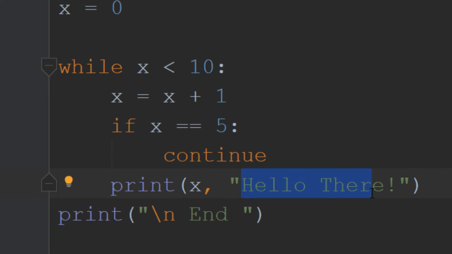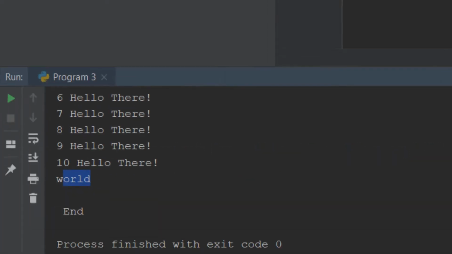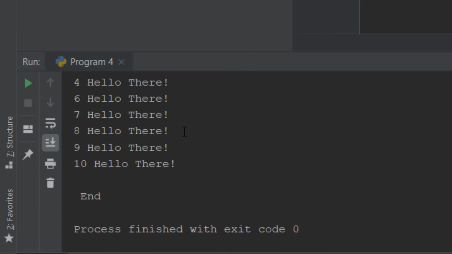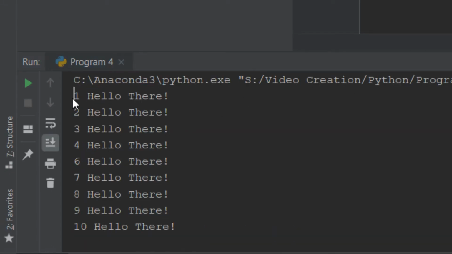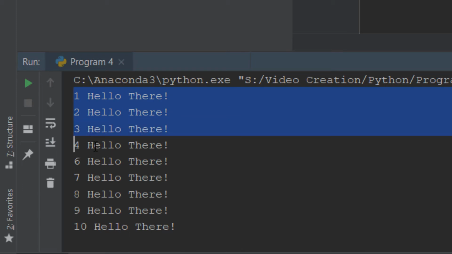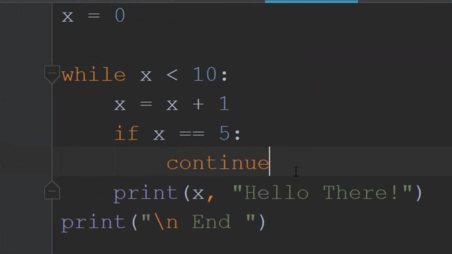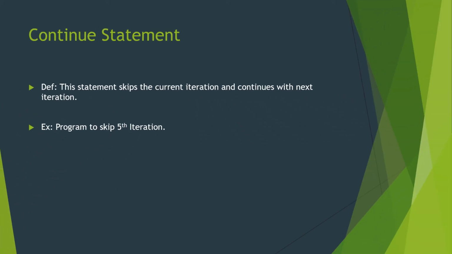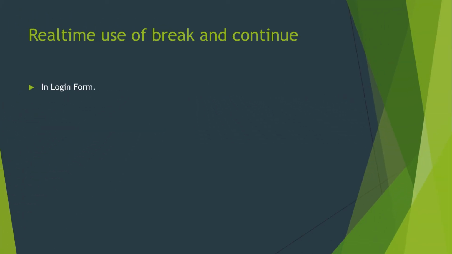Now let's run the program. As you can see there is 1, 2, 3, 4, but there is no 5th iteration because we skipped it. This is the continue statement in Python.